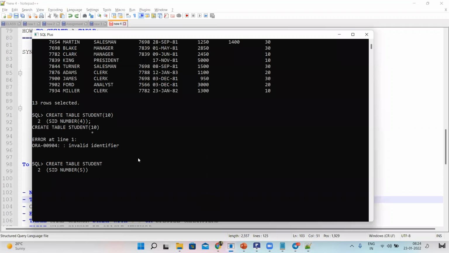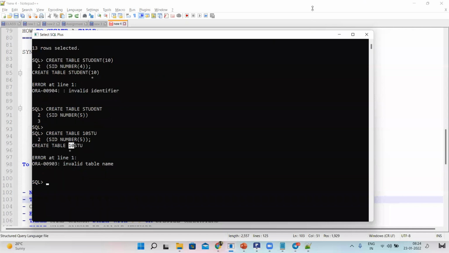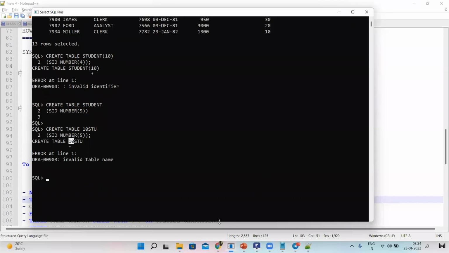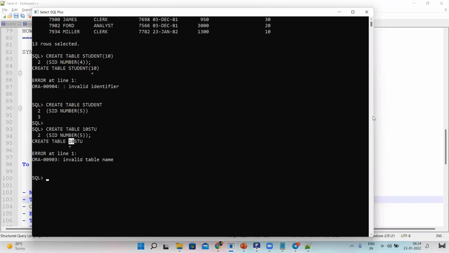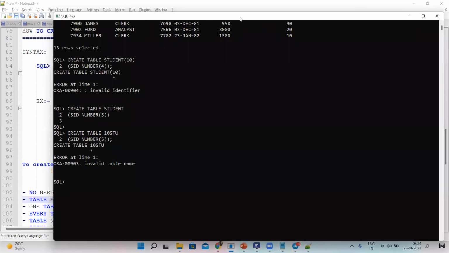If I give a table name with an underscore and STU, and SID as a column name, data type number, size 5, see, invalid table name, because the table name must start with a character, either lowercase or uppercase, A to Z. Clear, guys, these two statements?